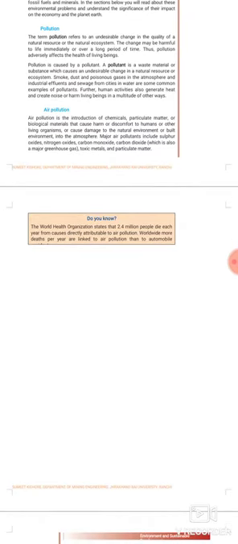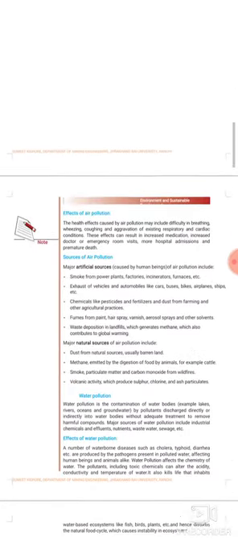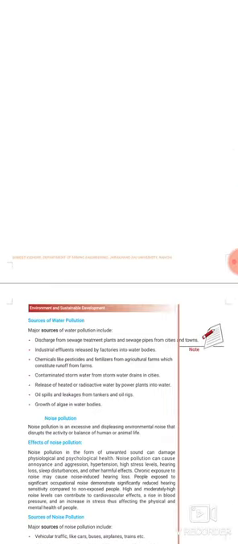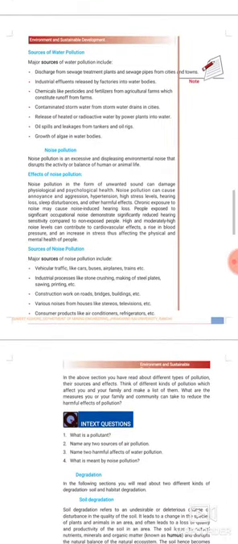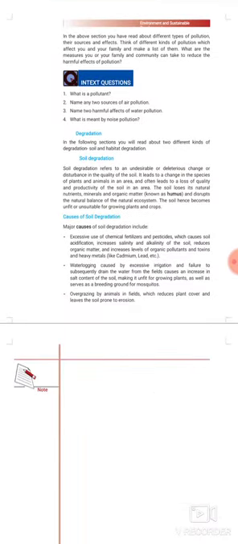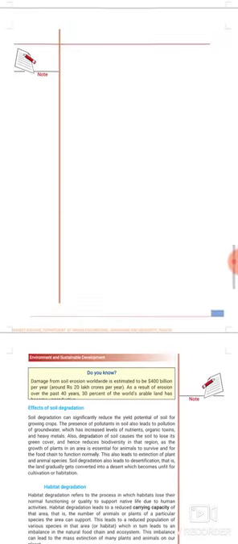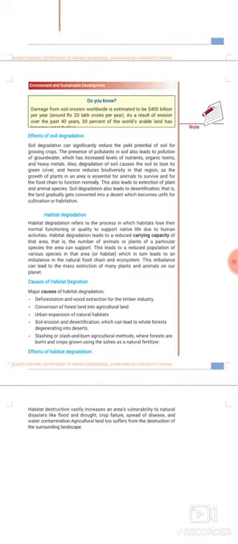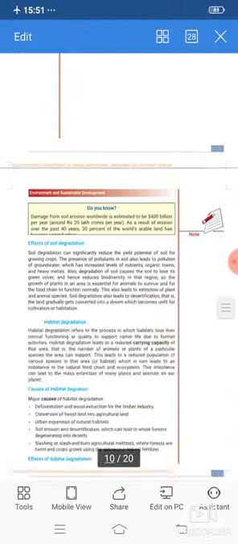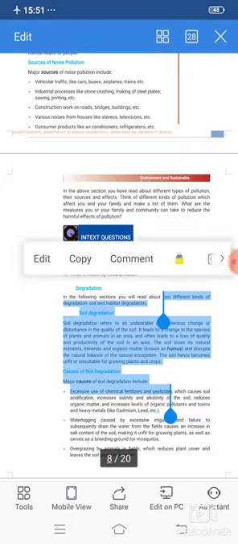The pollution may be air pollution. If there is any pollution in the atmospheric air, it is air pollution; if there is any pollution in the water body, then it is called water pollution. If there is any disturbance in the surrounding noise, then it is called noise pollution. Degradation may be soil degradation or habitat degradation. So we have to discuss these things one by one. In short, we will discuss these things.